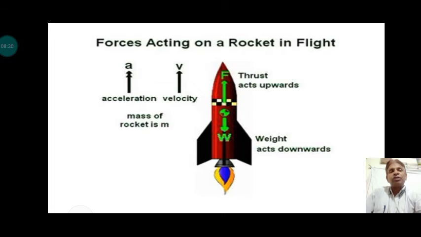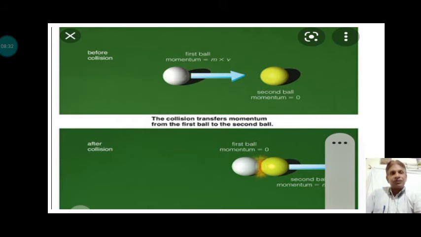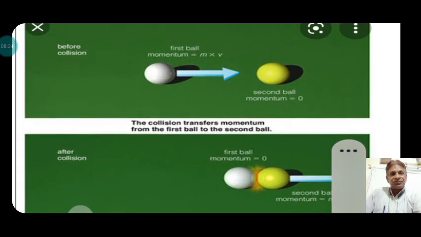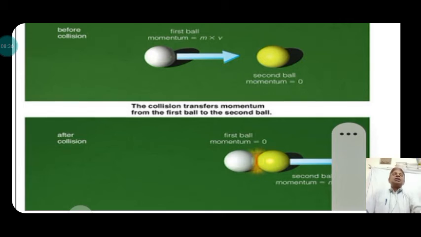Now in the next slide I am going to discuss the movement of balls in a billiard game. Here the white ball that is struck by the stick is called the cue ball.